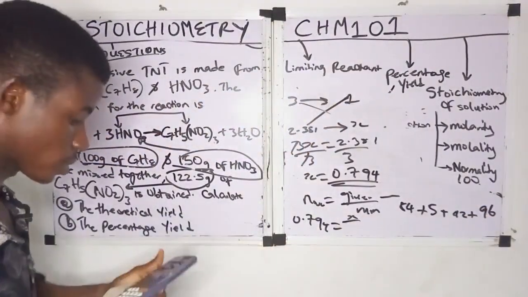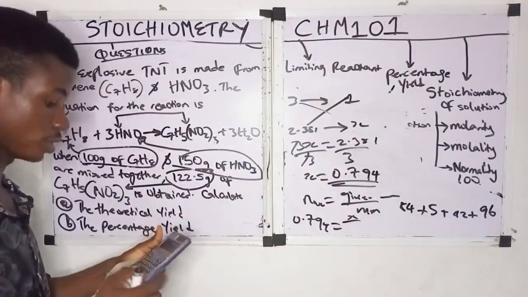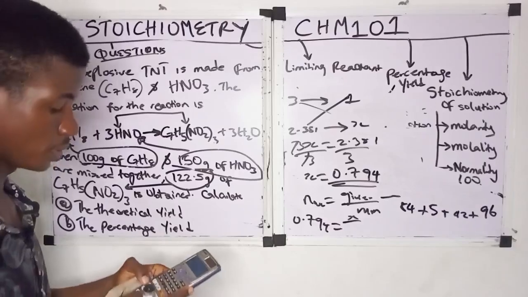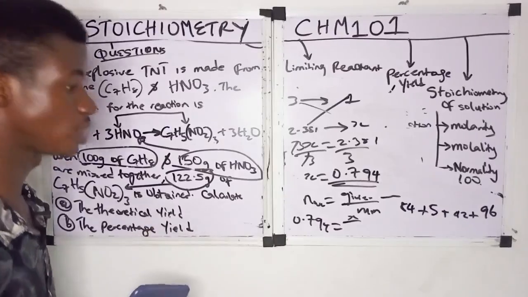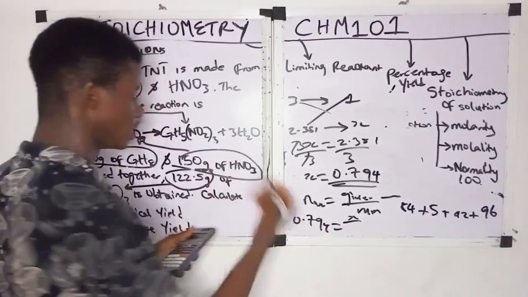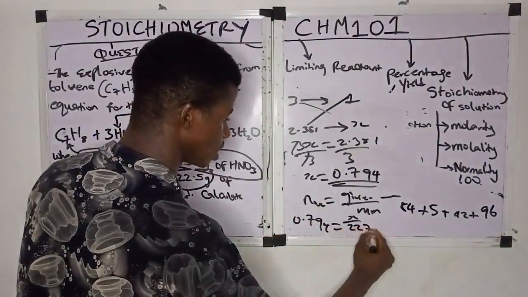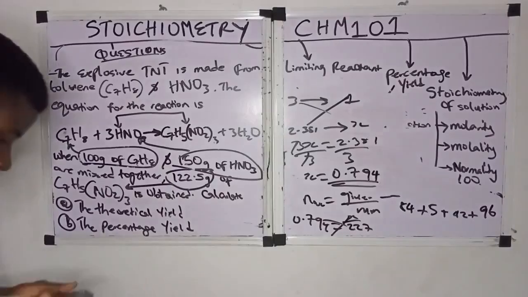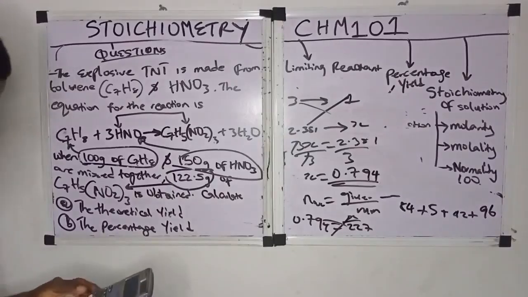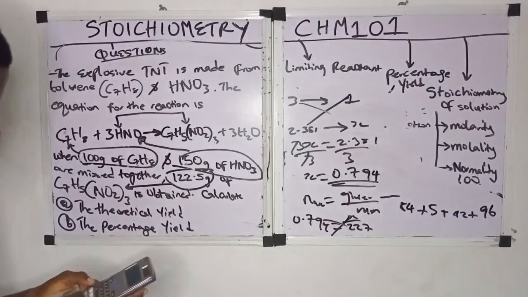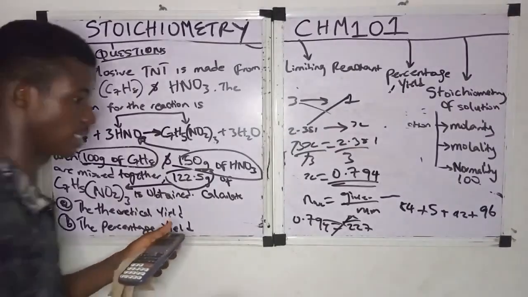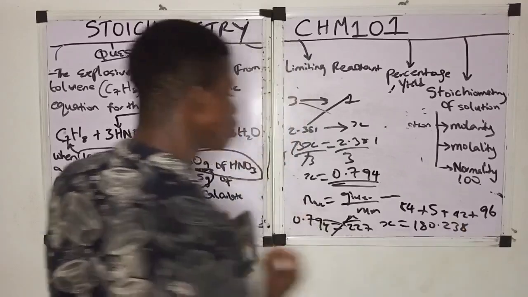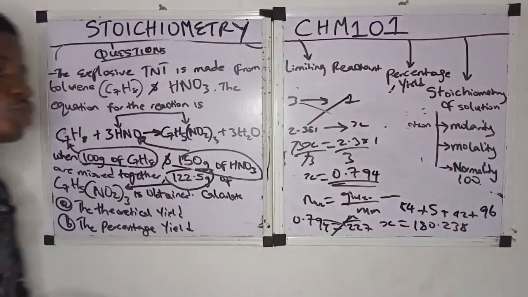So now let's add everything: 96 plus 42 plus 5 plus 84. We get 227. So the molar mass of TNT is 227. We cross multiply, 227 times 0.794. When we do it, we get 180.238. So the theoretical yield is 180.238.